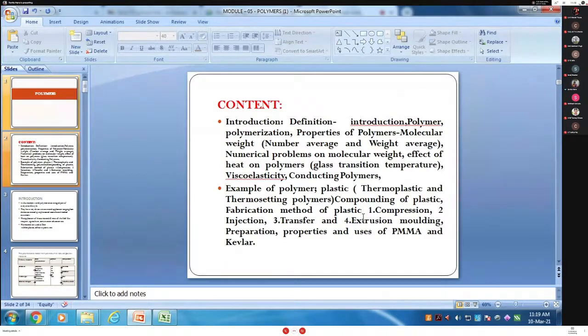The fabrication methods are divided into four types. First one, the compression method. Second one, the injection method. Third one, the transfer molding. Fourth one, the extrusion molding. And preparation, properties and uses of PMMA and Kevlar. These are included in this chapter.